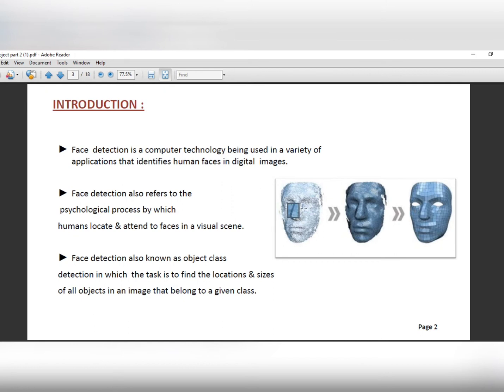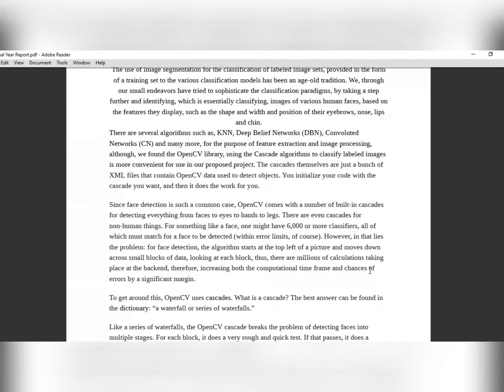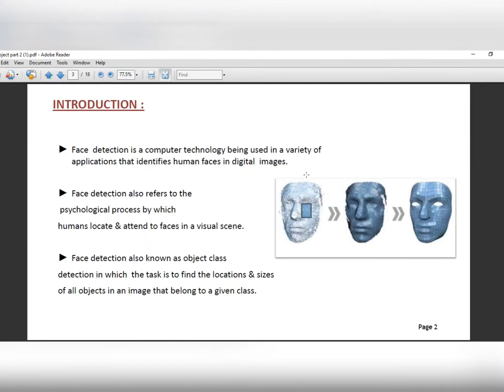So the OpenCV reduces these errors by using cascade classifiers, which basically, the function of the cascade classifier is to ease up the process of this window selection, and thereby comparing all the features and the parameters by which the facial recognition is to be done. So the OpenCV is used for that purpose, and that is the primary objective. The facial recognition is the primary objective of our project. It will ease up the entire process, and it will be very easy on the system that uses this process, and it will produce accurate results.